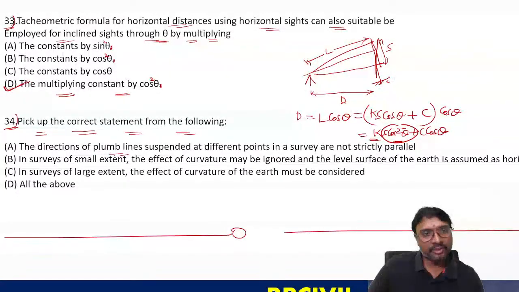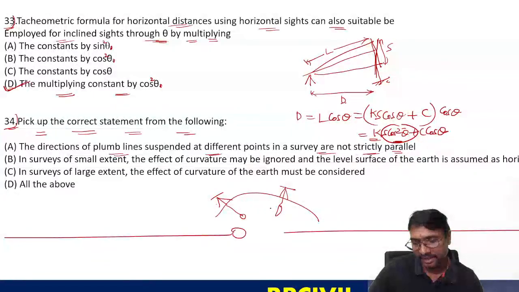The directions of plumb lines suspended at different points in a survey line are not strictly parallel. They are not parallel plumb lines. This is your plumb line, this is your plumb line, this is your plumb line. Are they exactly parallel? They are not parallel.